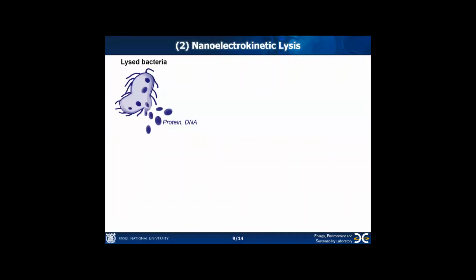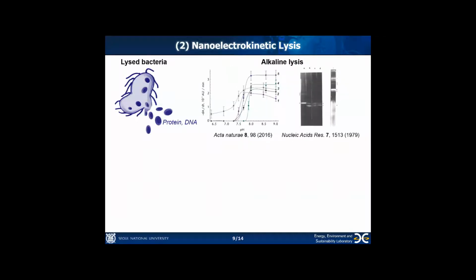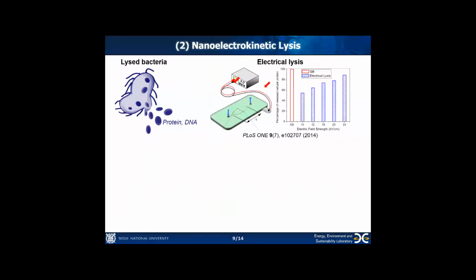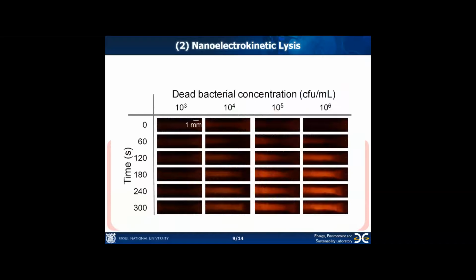Typical methods for lysing bacteria include thermal lysis, alkaline lysis, and electrical lysis. In this study, we introduced a method for preconcentration and lysis of bacteria on a chip simultaneously. When a negative voltage was applied to the electrode attached to the nanopores membrane, alkalization proceeded so that the preconcentrated bacteria would be lysed, like this figure.